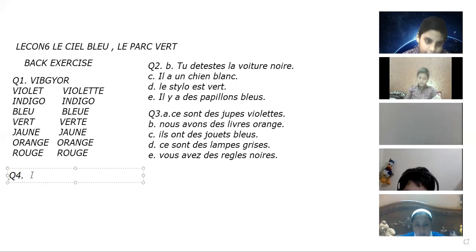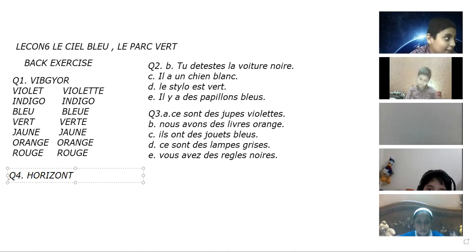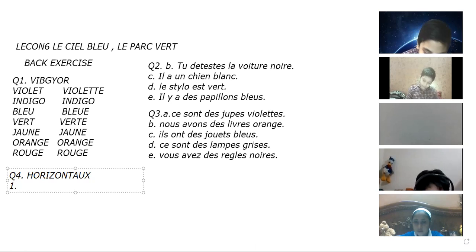Okay, so first of all, I'll be doing horizontal. First is green. Green is vert. Okay, you can see in the first horizontal, green is vert.